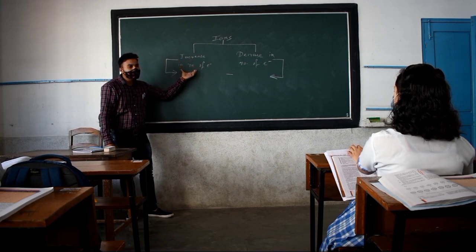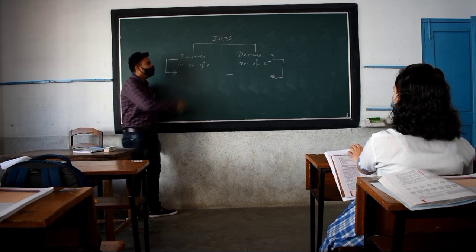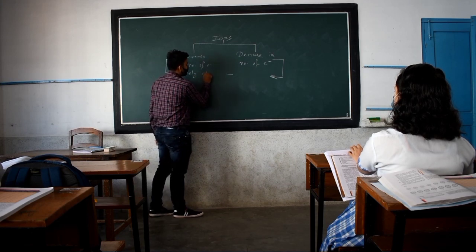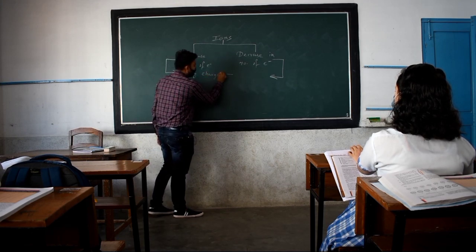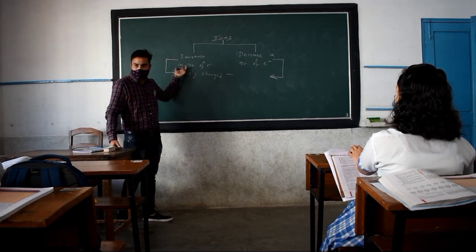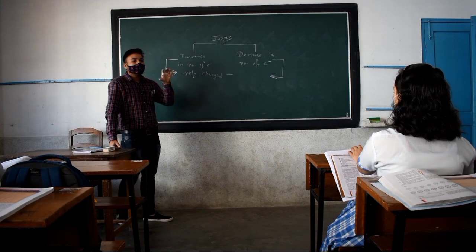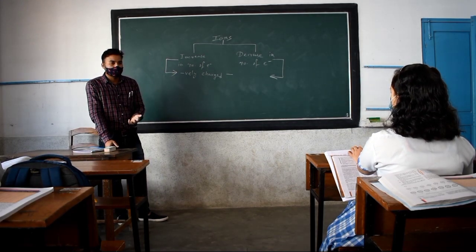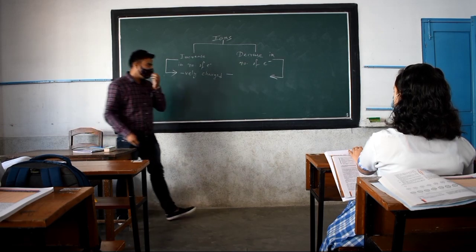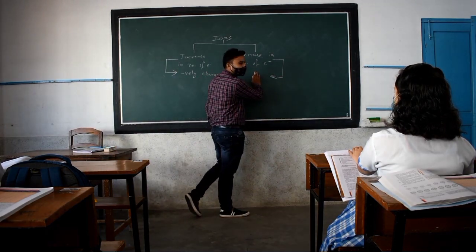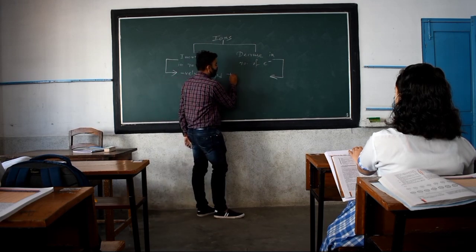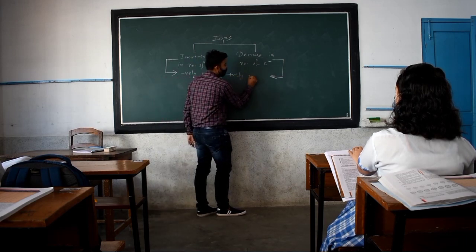If there is an increase in the number of electrons, the atom becomes negatively charged. Clear? The atom which was previously neutral becomes negative. And if there is a decrease in the electron number, then it becomes generally positively charged.